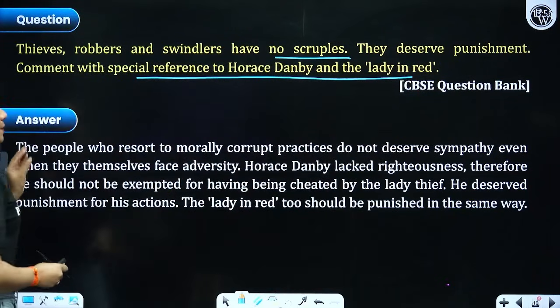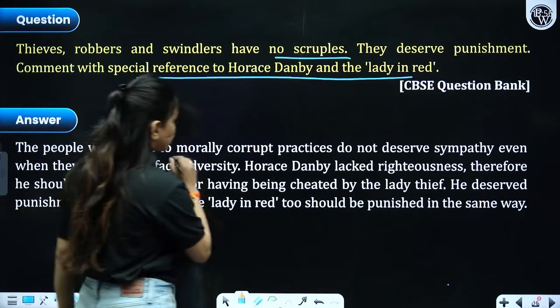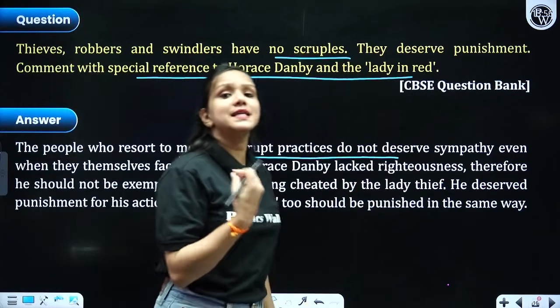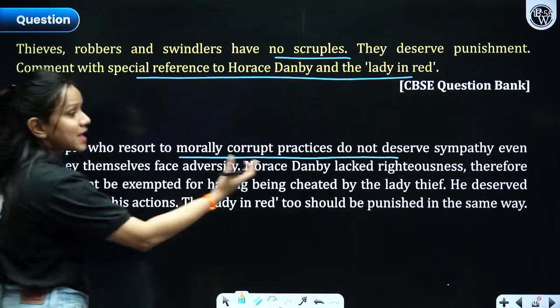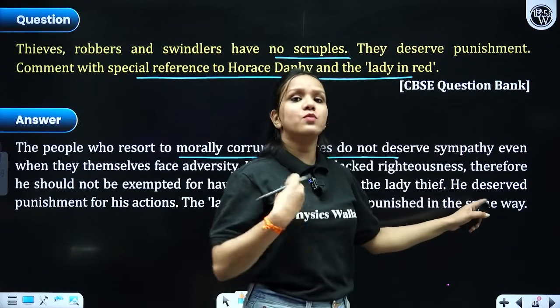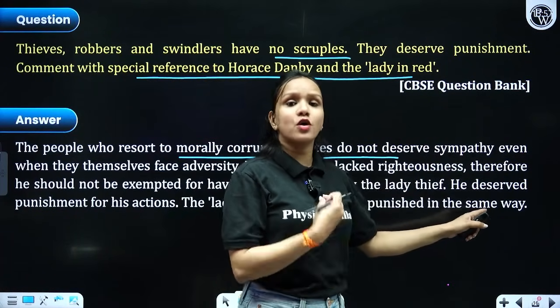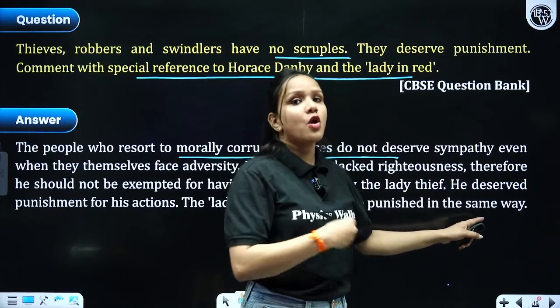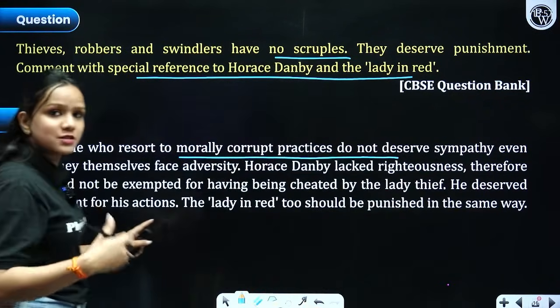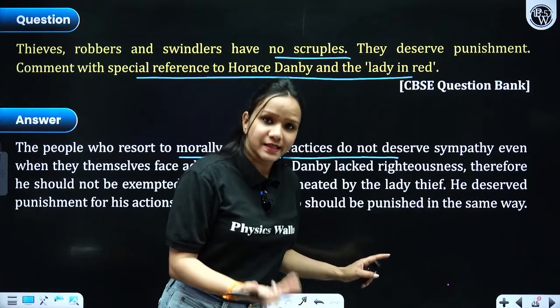Now let's read. People who resort to morally corrupt practices should be punished no matter what, and they should not be shown any sympathy at all. Horace Danby lacked righteousness. He was a corrupt person. Although he used to steal once a year, robbery or theft committed once or a thousand times is considered the same. Robbery is robbery. Committing theft is committing theft.